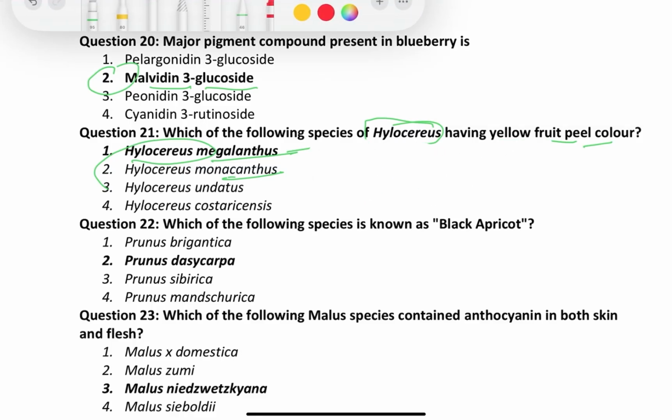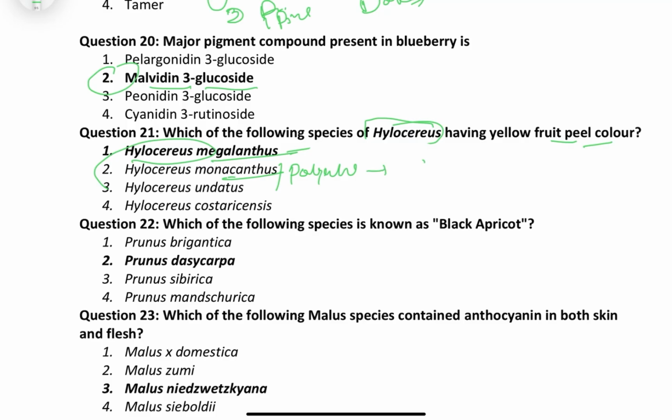Let me erase it, then rewrite. In the case of monacanthus, as I have already told, it is also called polyrhizus, having crimson pulp and skin, right? In the case of undatus, it has white pulp and red skin.